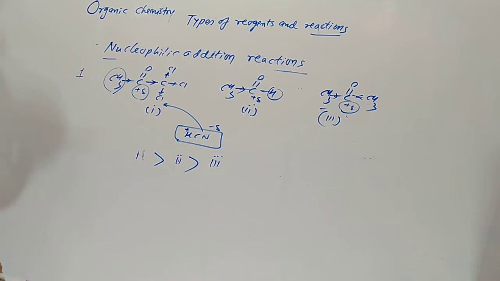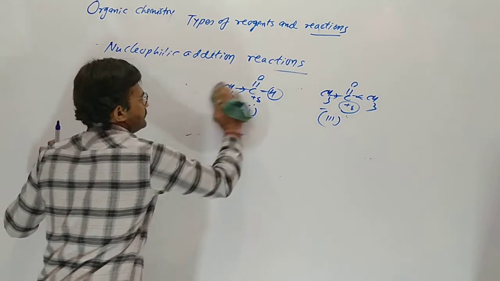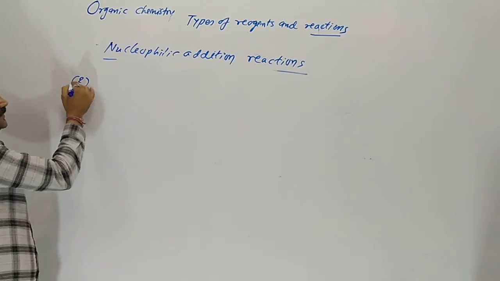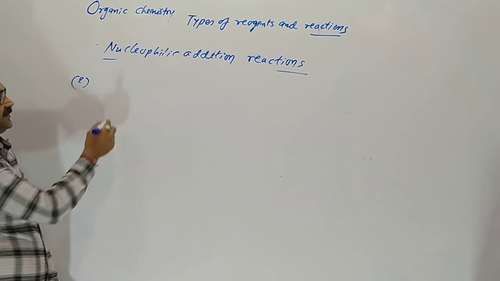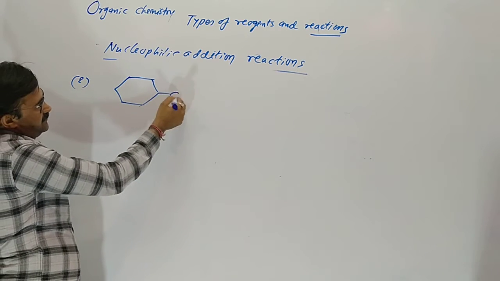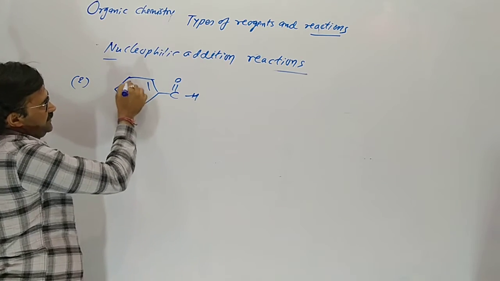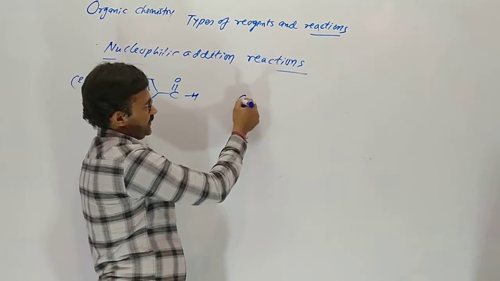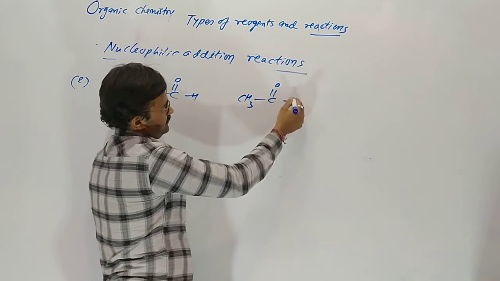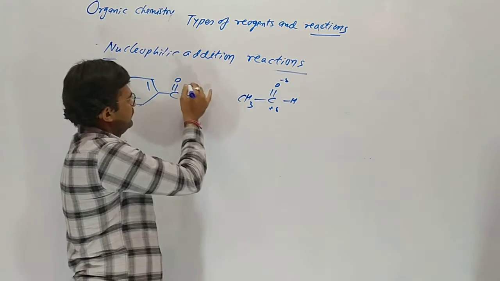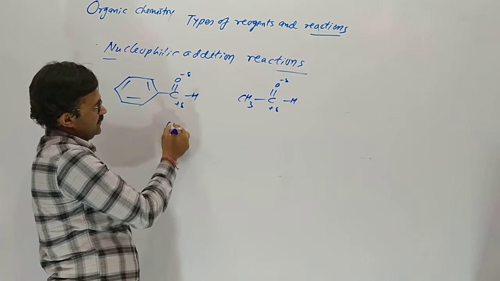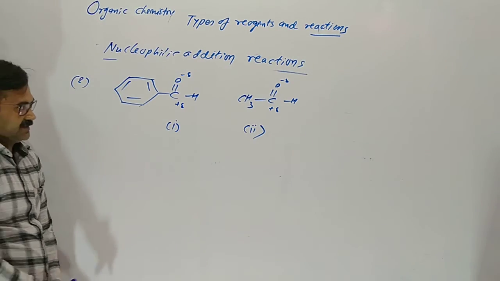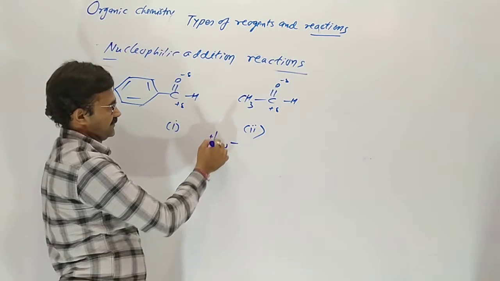Understood? Now the second question. This type of question is asked in exams. Second question: benzaldehyde, C6H5CHO, and acetaldehyde are taken. Tell me, 1 and 2, which one gives a fast reaction with hydrogen cyanide?